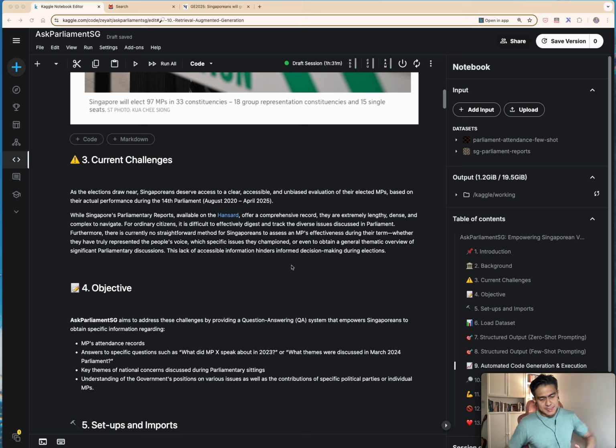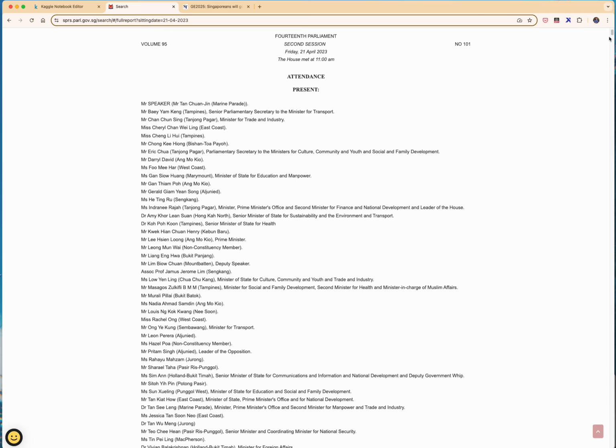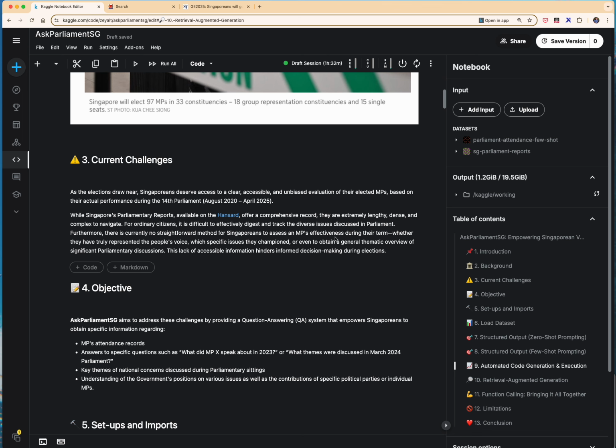These Parliament sittings that happen maybe several times per month do have the raw transcripts being recorded on a platform called Hansard that looks like this. So you have a website which contains the metadata around the parliamentary sitting, the attendance records, as well as the verbatim discussion that happened within the parliament sessions with respect to various issues.